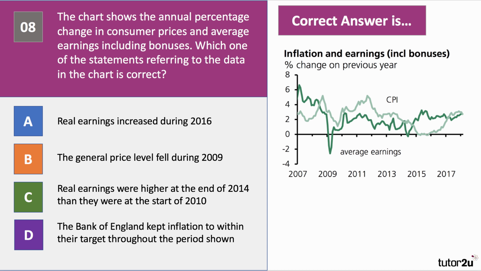Sorry, I'll go back to A in a second. Go back to A. Did real earnings increase during 2016? So the green line showing earnings is above the inflation line. So real earnings did increase during 2016. So the answer is A.